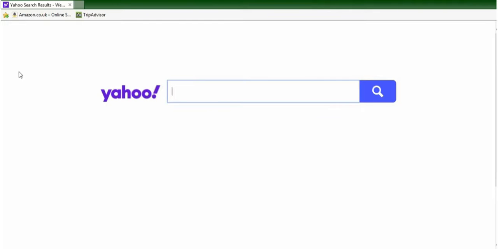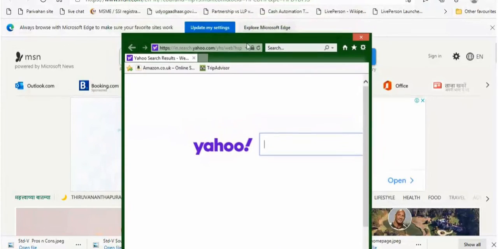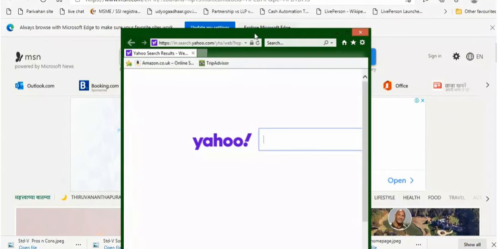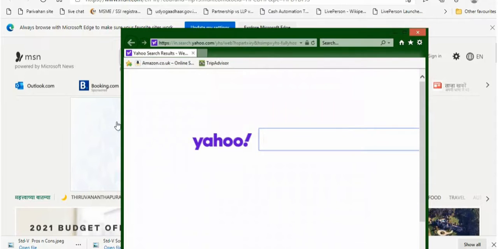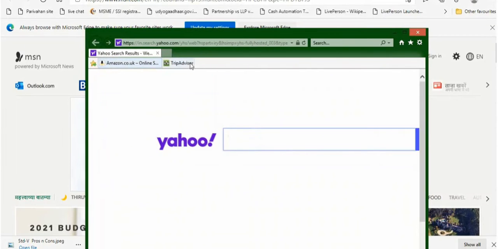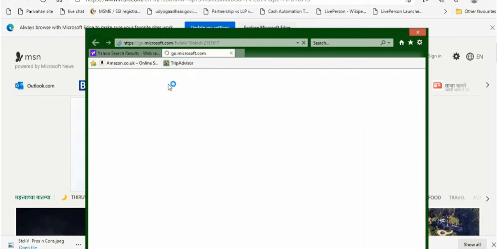Internet Explorer window. Parts. Description. Title bar. It is present at the top of the Internet Explorer window. It displays the title of the web page. It also contains minimize, maximize, and close buttons.